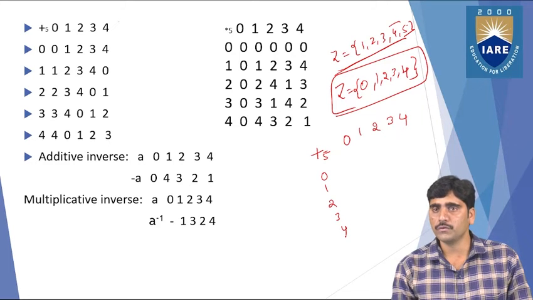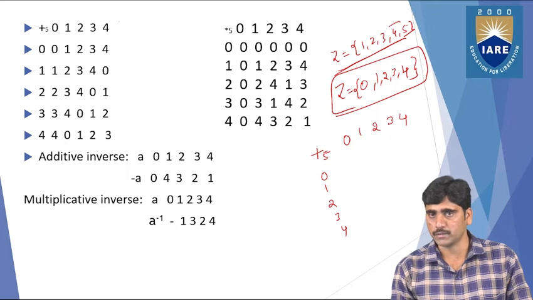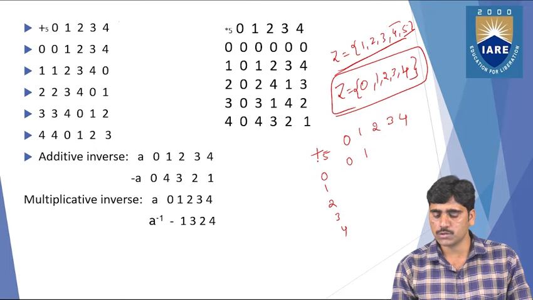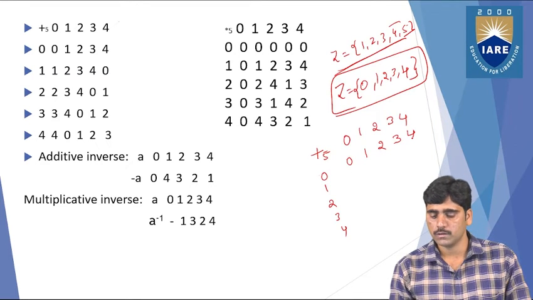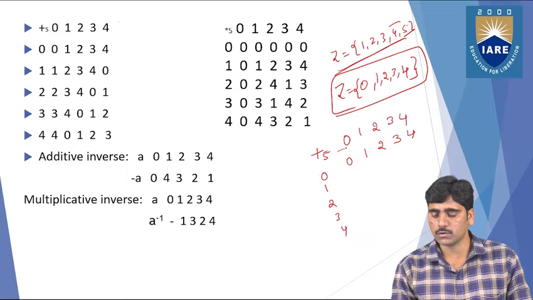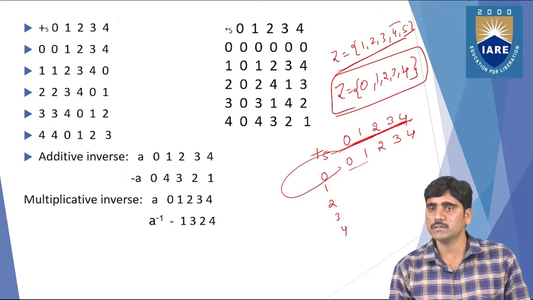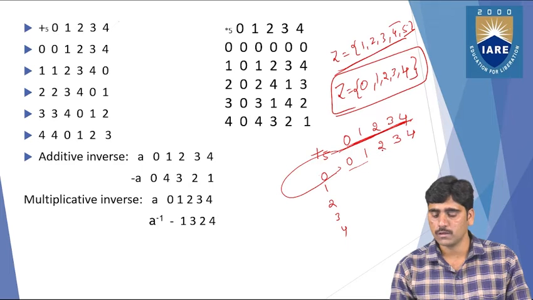Now the addition operation: 0 plus 0 is 0, 0 plus 1 is 1, 0 plus 2 is 2, 0 plus 3 is 3, and 0 plus 4 is 4. So the closure property is satisfied because the top row elements are the same as the first column elements.